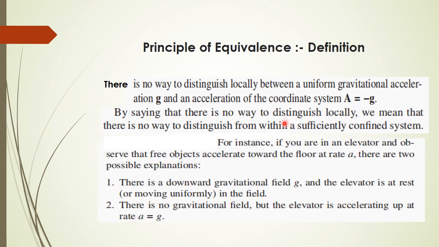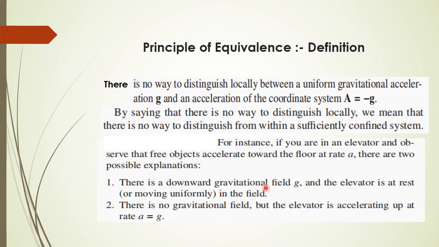For instance, if you are inside the elevator and observe that free objects are accelerating downward with an acceleration a, then to the person inside the elevator there are two possible explanations. One is that there is a downward gravitational acceleration g and the elevator is at rest or moving uniformly downward in the field.